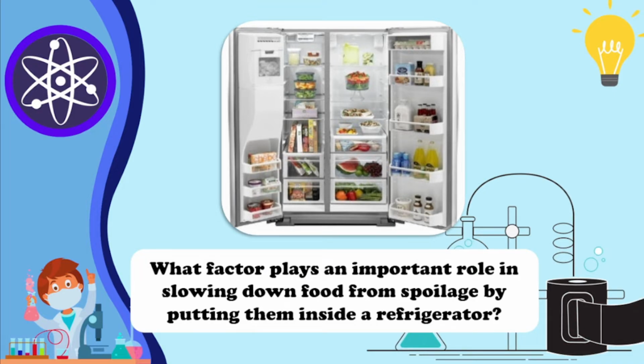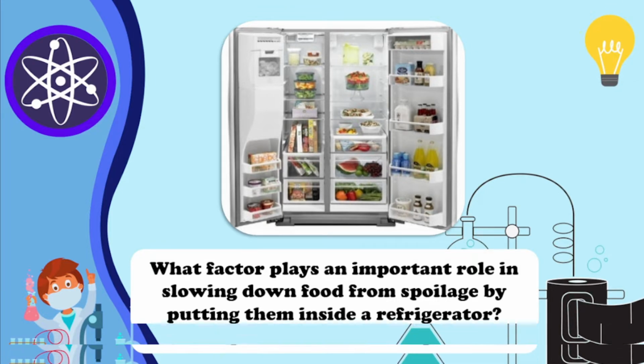This is the reason why we put our leftover foods and some of our perishable foods inside the refrigerator, because the temperature inside the refrigerator is low. When the temperature is low, the movement of molecules is also slow. Thus, the collisions will also be slow, resulting in a slower chemical reaction. And when the temperature is high, the movement of molecules is very rapid. This results in a faster collision and a faster chemical reaction.